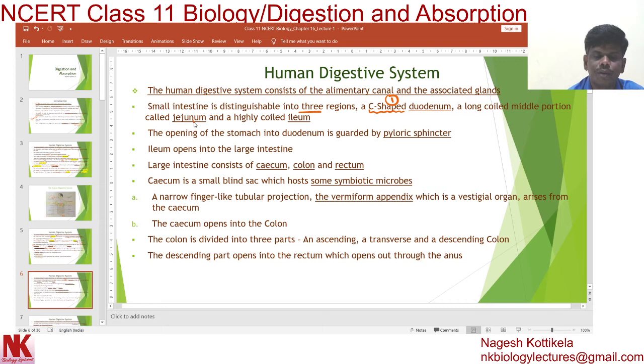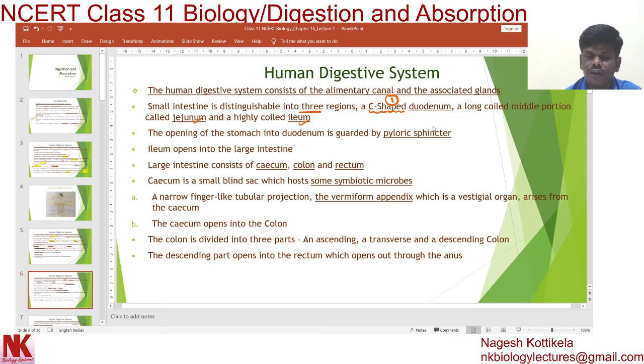So these are the three parts: duodenum, jejunum, ileum. The opening of the stomach into the duodenum is guarded by the pyloric sphincter. Again, one very important word, dear students: the pyloric sphincter.